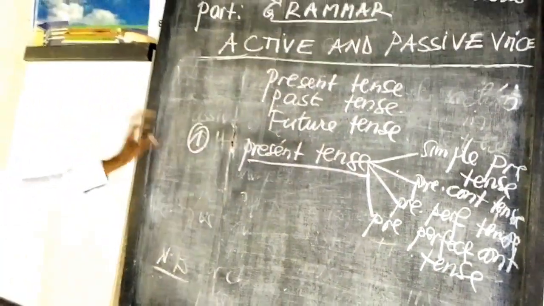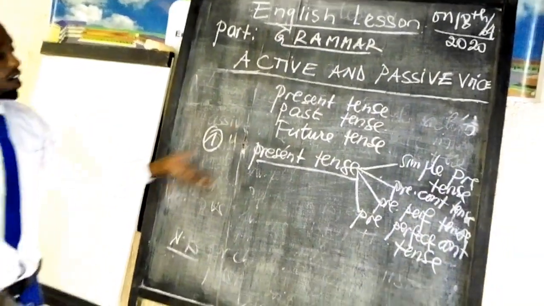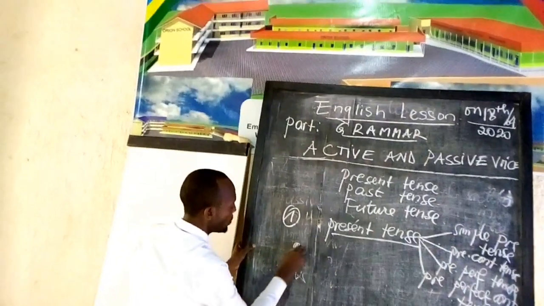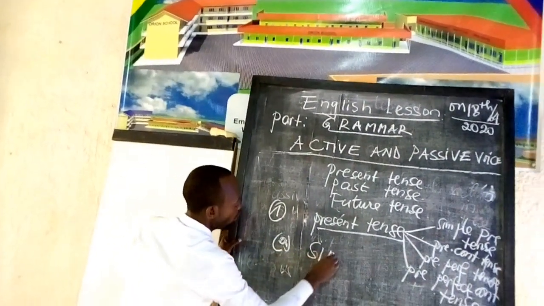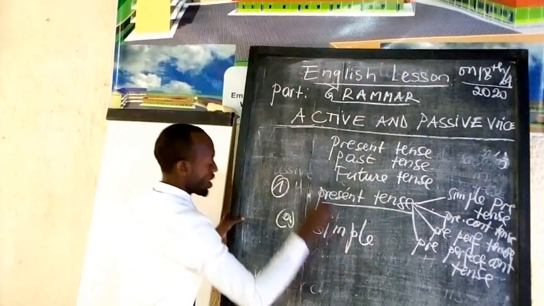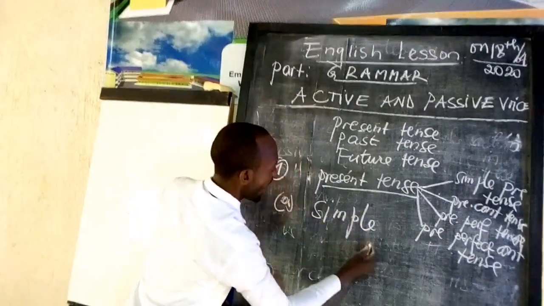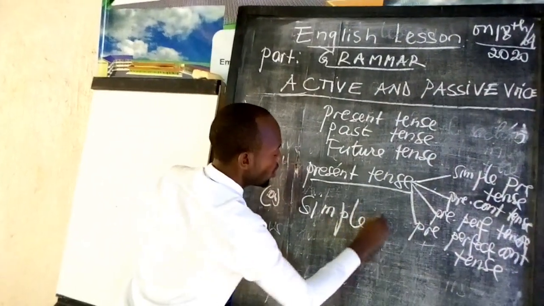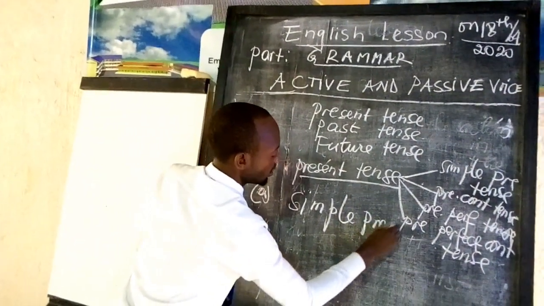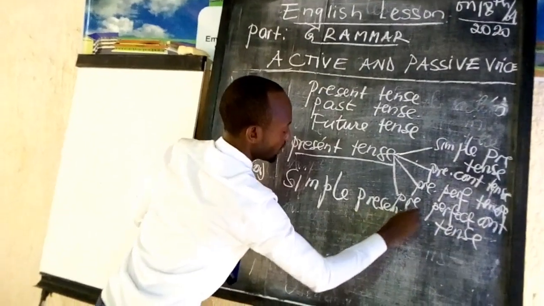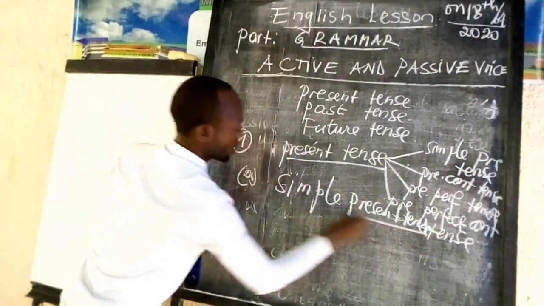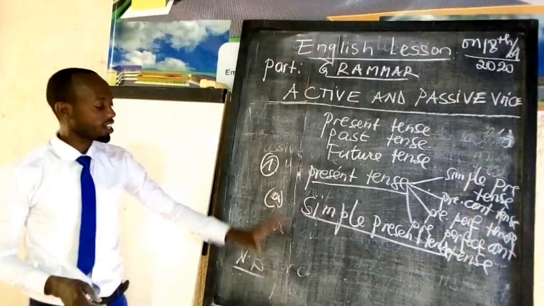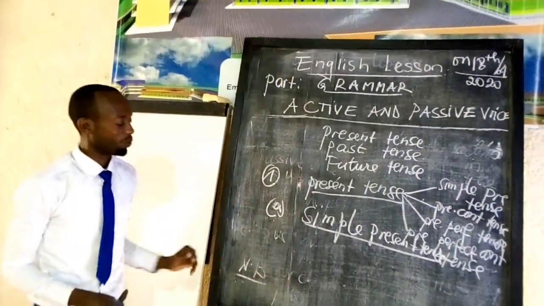These are the subparts of present tense. Now, for our passive voice, we are going to begin with simple present tense. How can we change the sentence which is in active voice into passive voice when the sentence is in simple present tense? That is the first point you are going to see. And after ending this, you will see how we can do it.